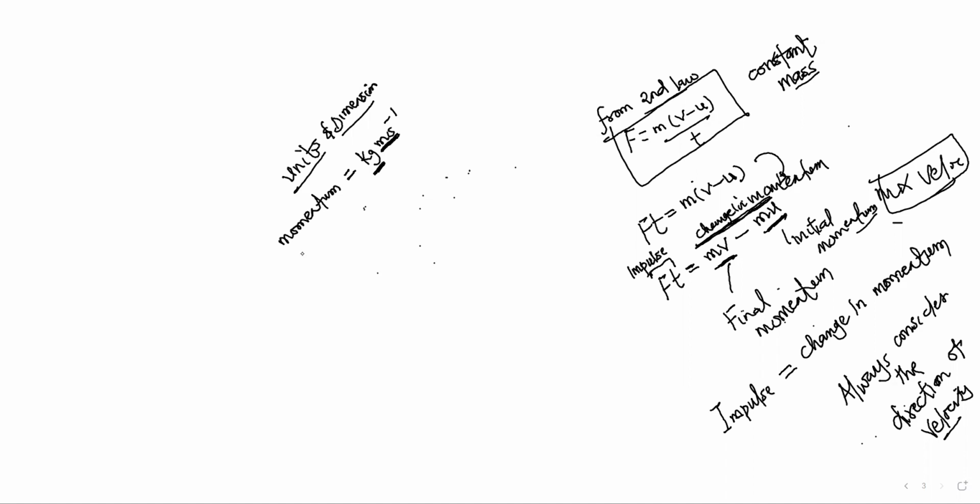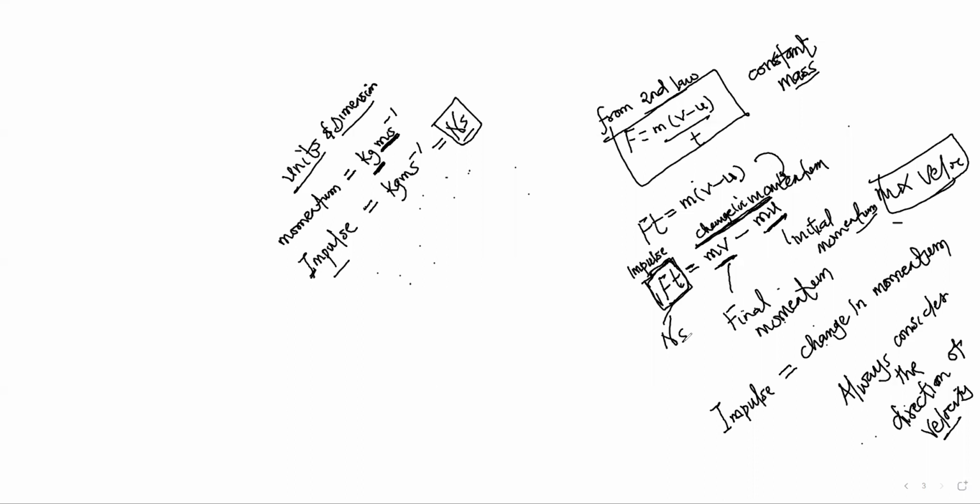Let's see what is the unit of impulse. Remember, impulse is the same as change in momentum. Change in momentum is still momentum, just as change in volume is still volume, and change in mass is still mass. So since impulse is the same as change in momentum, it has the same unit, kilogram meter per second. Or you can say it's Newton second. Why Newton second? Because it's force times time. Force is Newton, time is second.